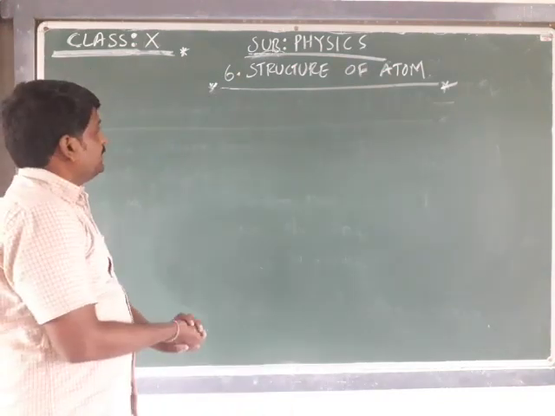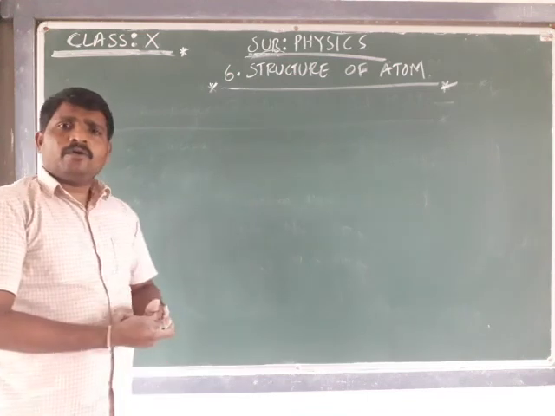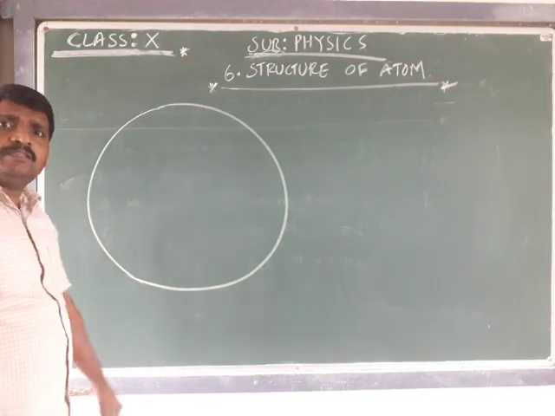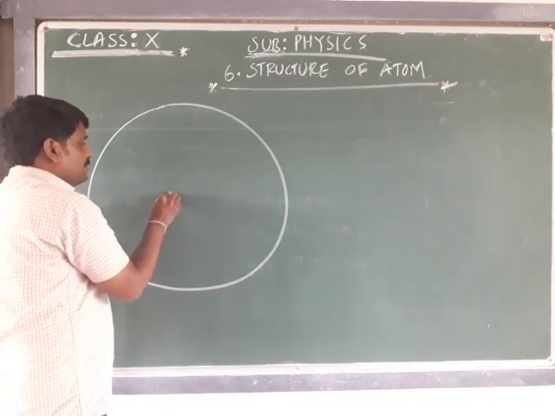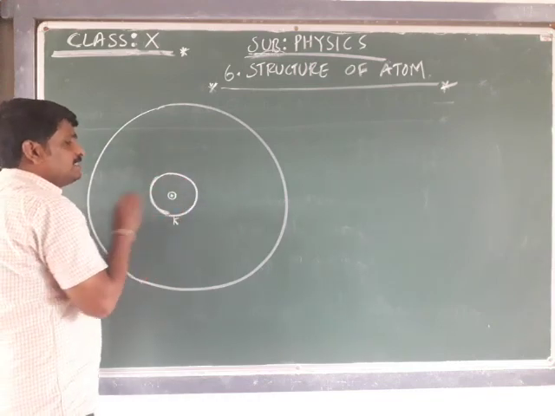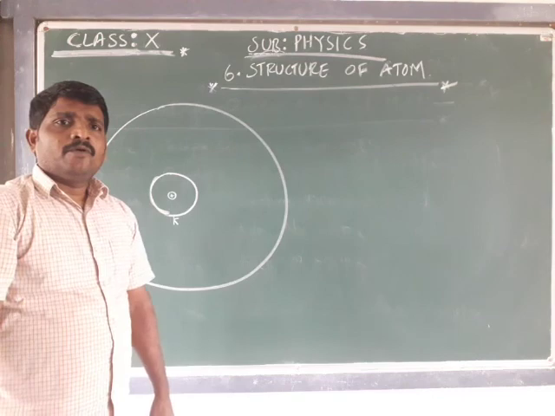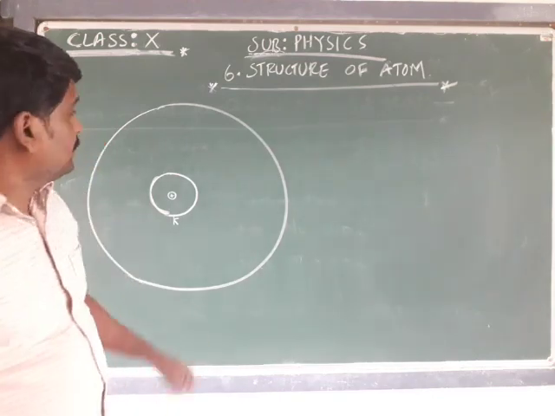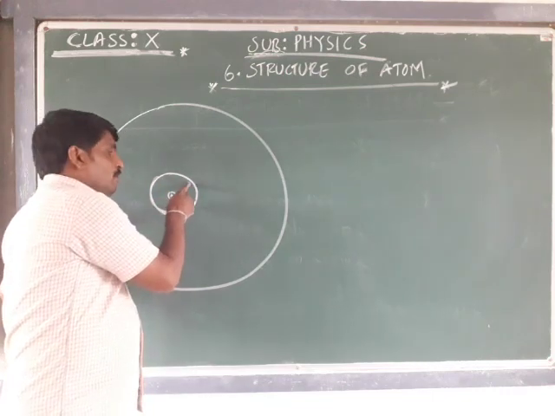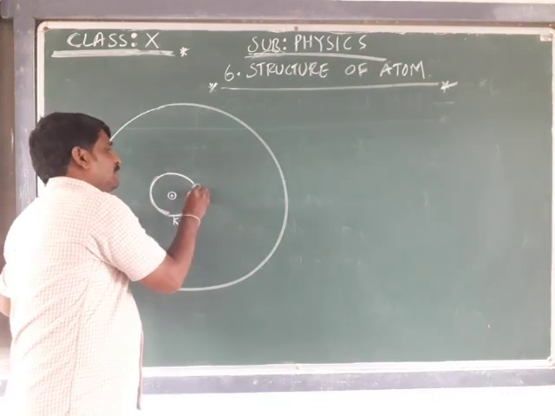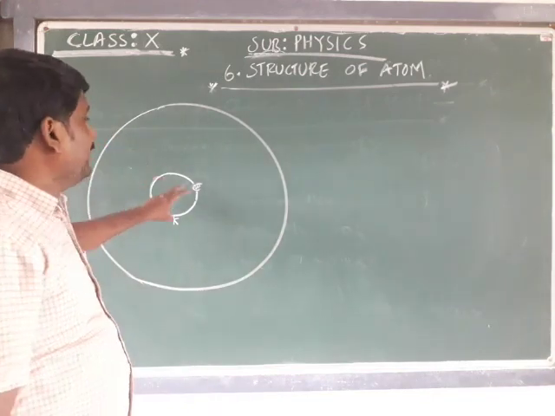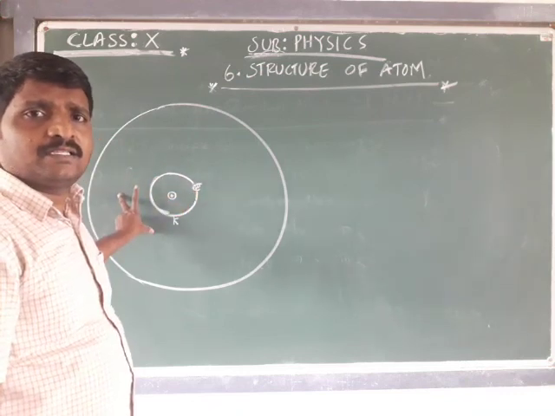According to Bohr, the atom is in the shape of a sphere, the positive charge is located at the center, and electrons are revolving in fixed energy levels. But if the electron revolves in a fixed path, there should be a method of finding where exactly the electron is.